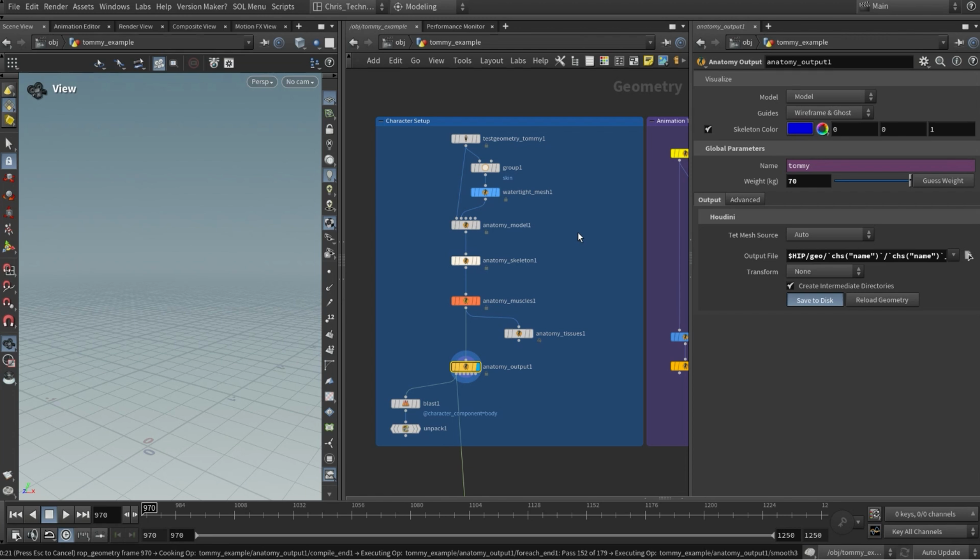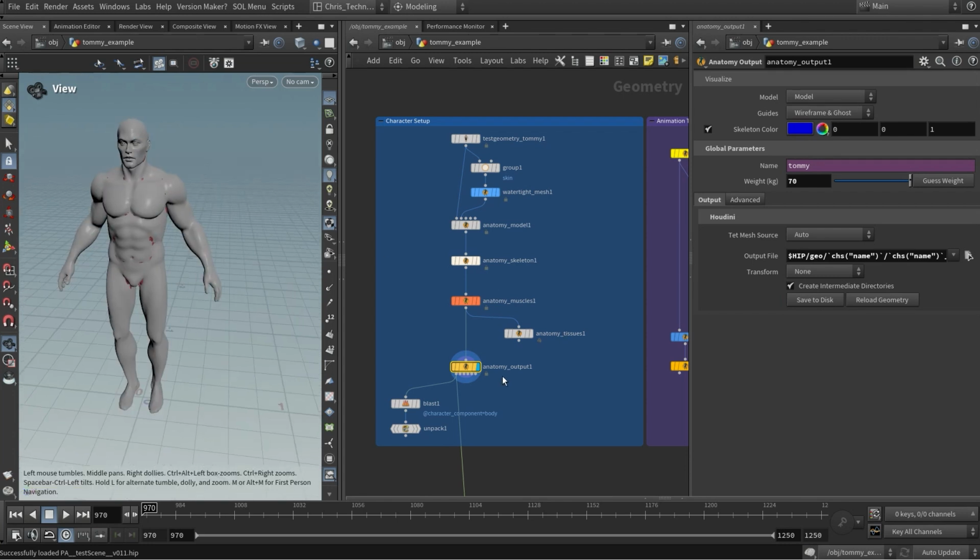I think on this computer it took about 40 seconds last time. It does require a little bit of RAM, so 16 gigabytes of RAM is important to have on your computer at minimum. I would recommend even more, 32. Don't try to do two characters at once for this character setup process. It's definitely taken a little bit longer this time, but once that's done, you'll see you have your character saved out.